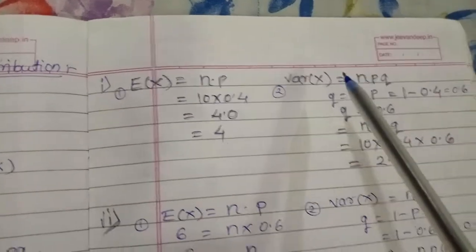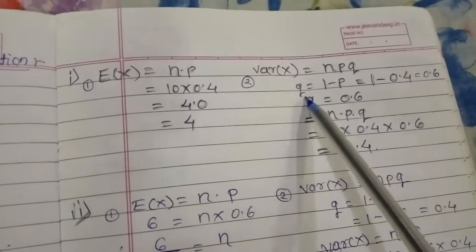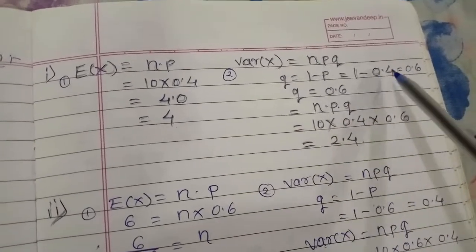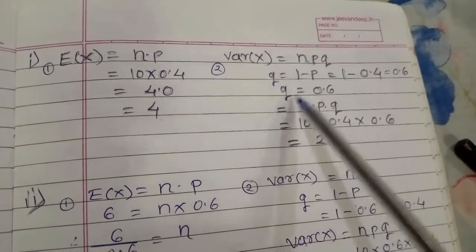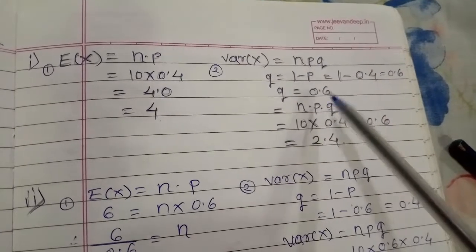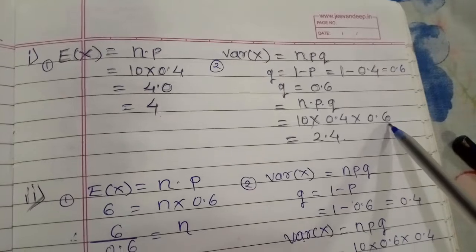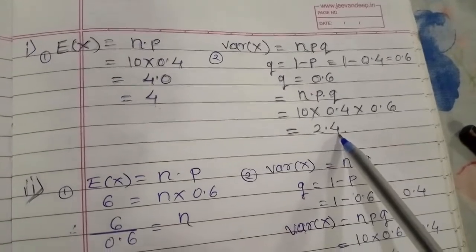And for finding the variance of x, first we have to find the value of q. You know q is equal to 1 minus p, so 1 minus 0.4, so we will get 0.6. And now we put all these values, n, p, q, in the formula. So n is 10, p is 0.4 and q is 0.6. Finally by taking the product we get 2.4.